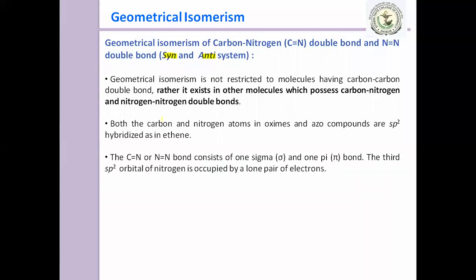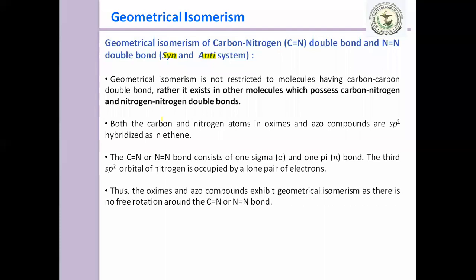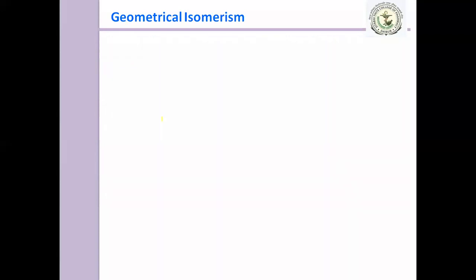The carbon-nitrogen double bond or nitrogen-nitrogen double bond consists of one sigma and one pi bond, and the third sp2 orbital of nitrogen is occupied by a lone pair of electrons. Thus the oxime and azo compound exhibit geometrical isomerism as there is no free rotation around the carbon-nitrogen double bond or nitrogen-nitrogen double bond.